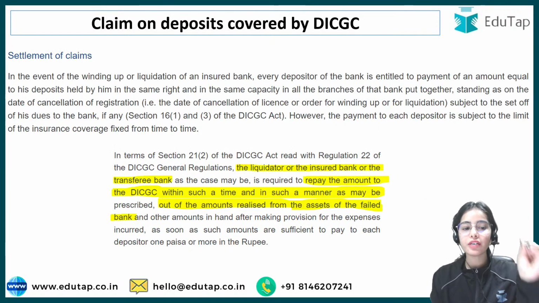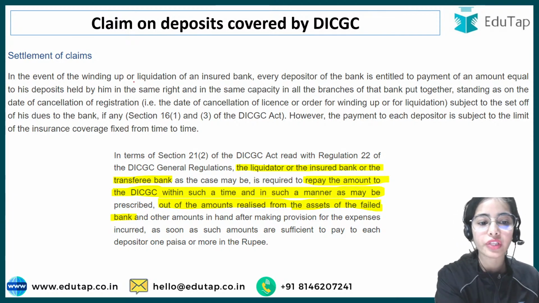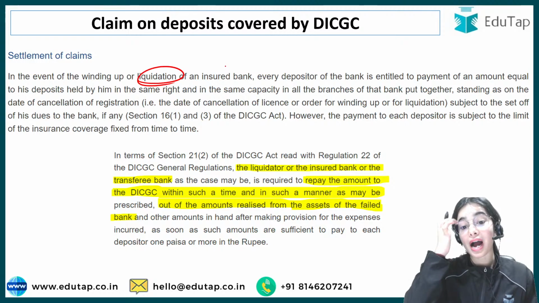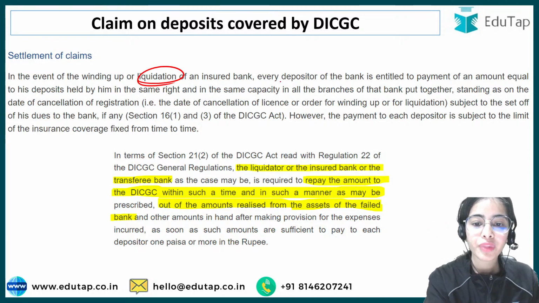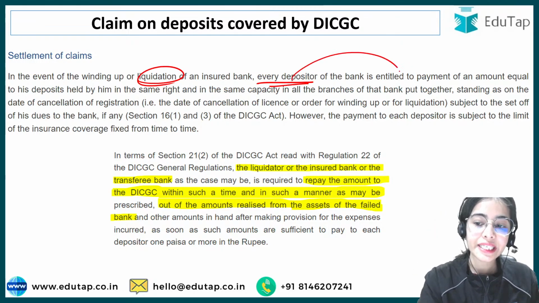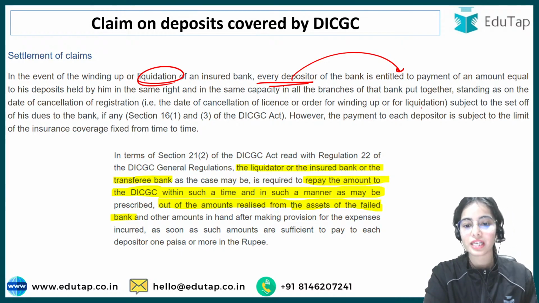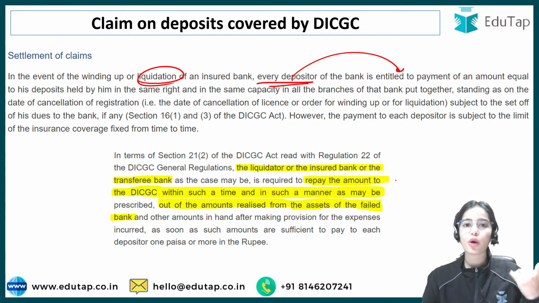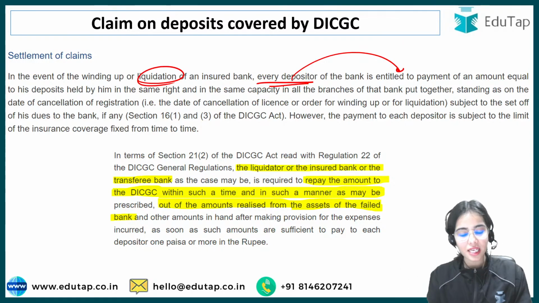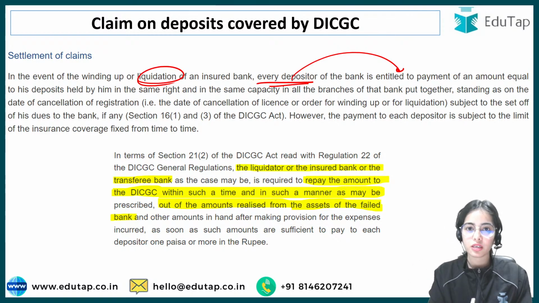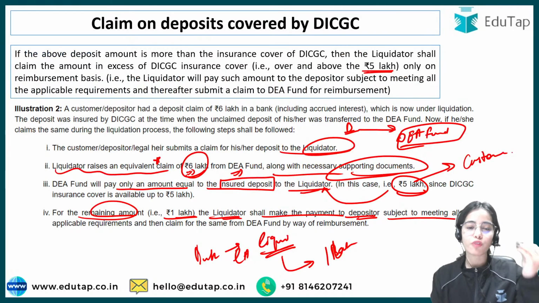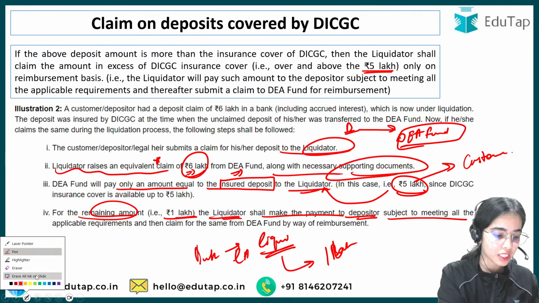See, it is written very clearly that under the settlement of claims, it is the job of the liquidator, the job of the bank, to repay every depositor the entitled amount. It's not like that now the bank is closing down, so we can cheat the customers. No, if the liquidator has the capacity, if the bank has the capacity, they have to repay the whole amount to the customer.